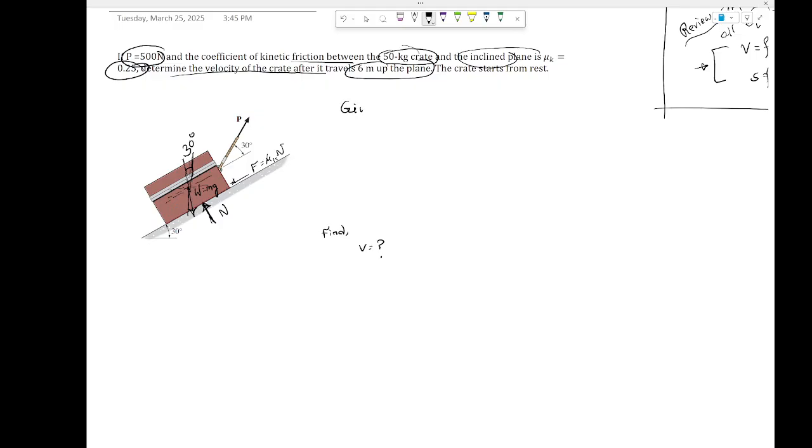So let's start with the givens. The first given is the mass of the crate, 50 kg. The mu k, or the coefficient of kinetic friction, is given as 0.25. P, the external force, is given as 500 Newton. Okay, and then the final position, or s, is given as 6 meters, and the initial position is 0 meters, right? Okay, so think this way. In other words, this block is moving from here to here.